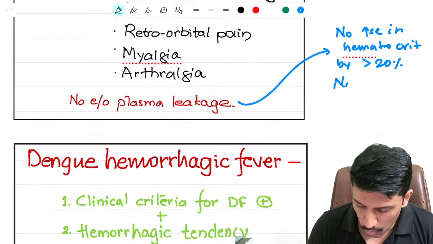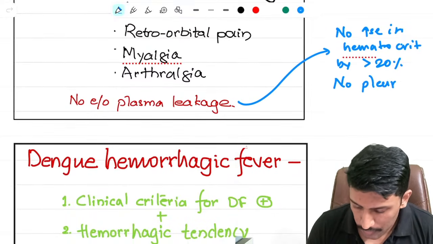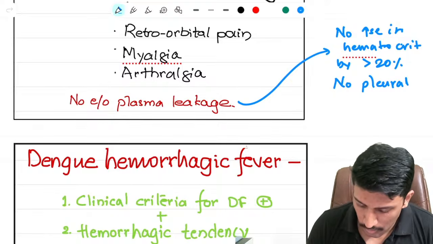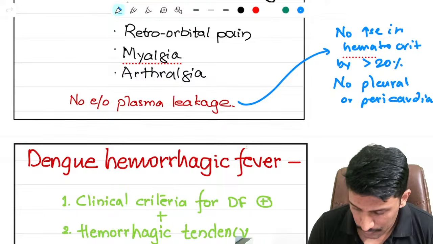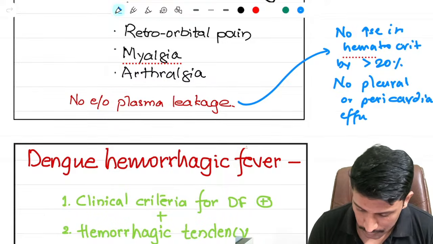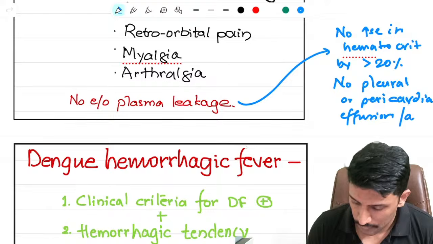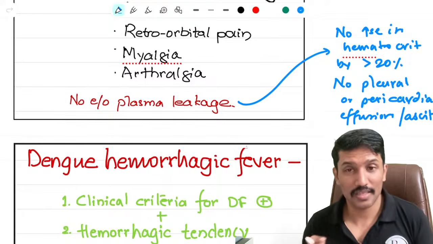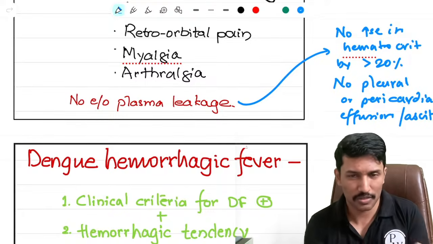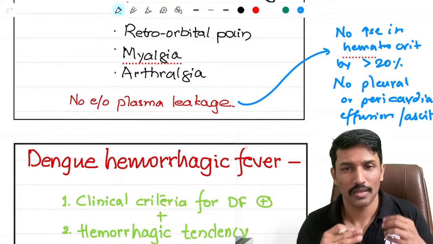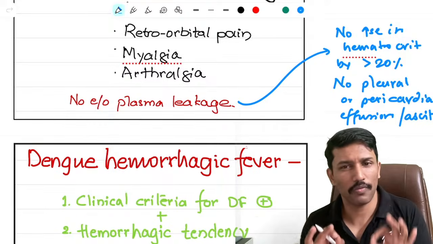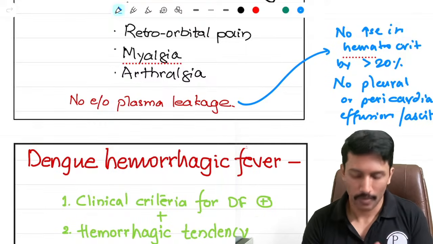Okay. There is no pleural or pericardial effusion or ascites. Then you can say that there is no plasma leakage. Patient has been infected with dengue, is getting fever and symptoms related to that, but there is no plasma leakage. Then we will call it dengue fever.